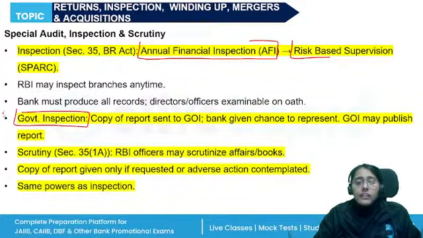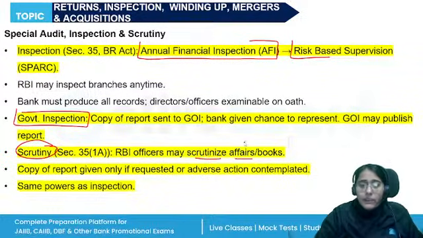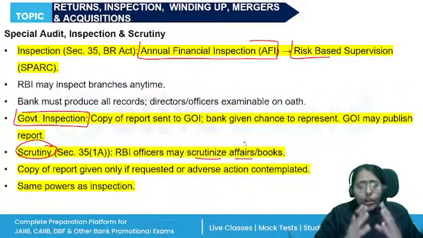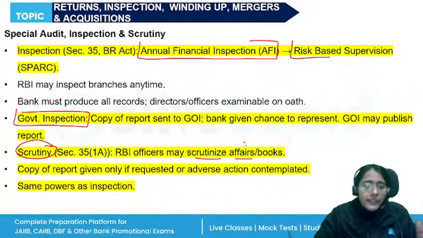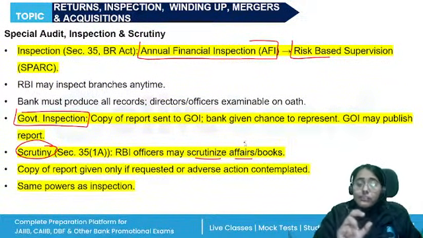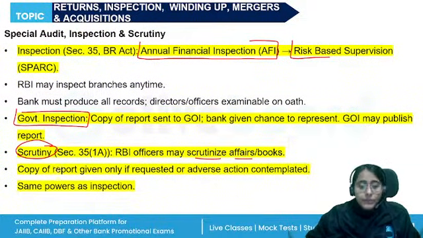RBI can also conduct the scrutiny. RBI can scrutinize the affairs of the banking company or the books of the banking company, particular transactions or a series of transactions, and adverse action can be taken against the banking company, right? Now, in case of inspection, it is important to give a copy to the banking company, but in case of scrutiny, it is not mandatory for the RBI to provide a copy to the banking company. All right. Copy will be given only if requested.